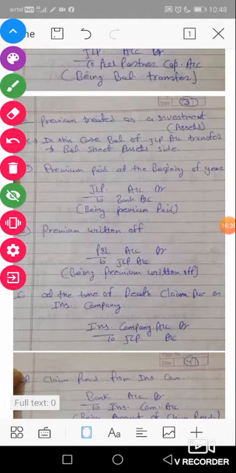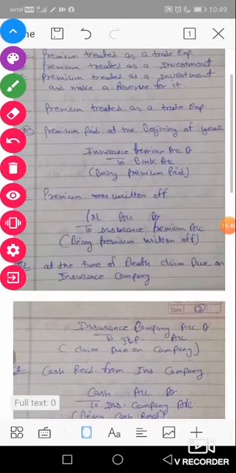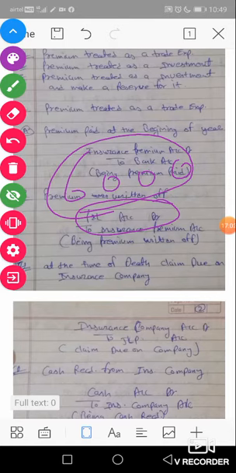But in this first condition, P&L account is debited with the original amount of premium. The original amount of premium is 6,000 as per our example. So in the first condition, P&L account is debited with the actual amount of insurance premium that we paid.